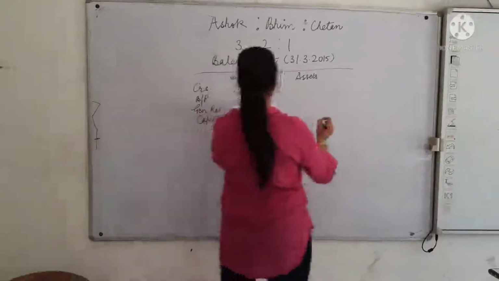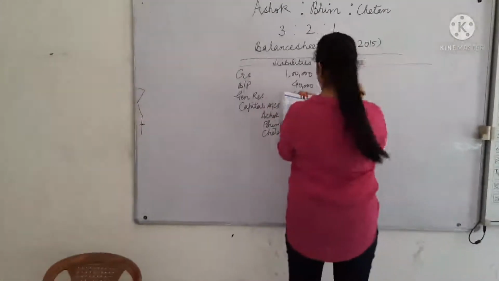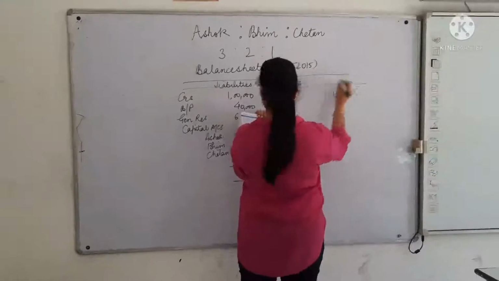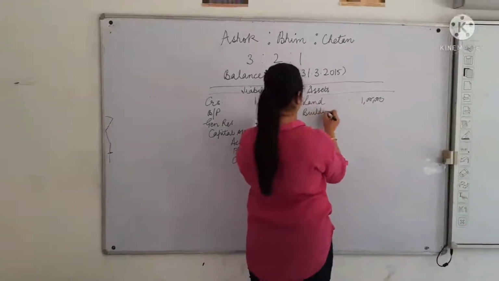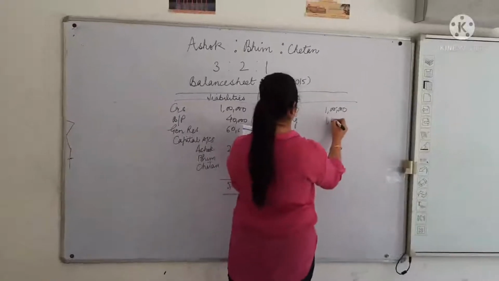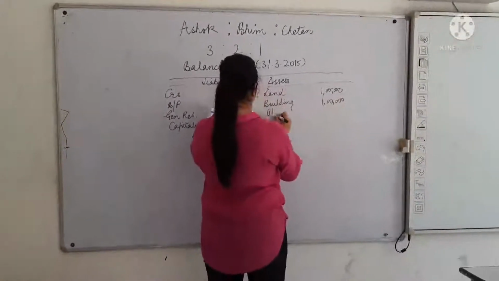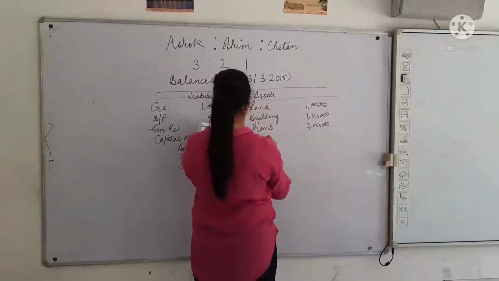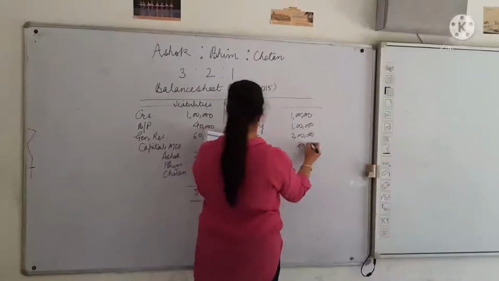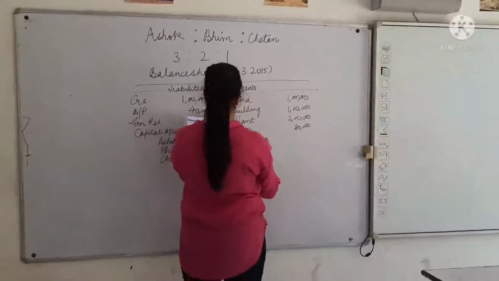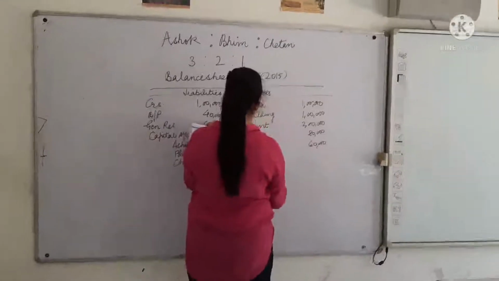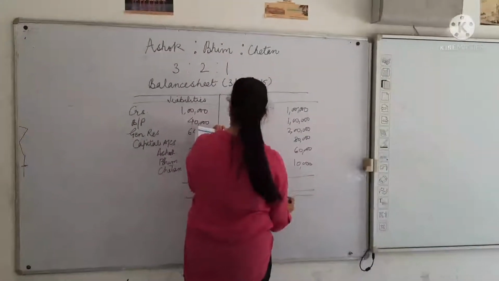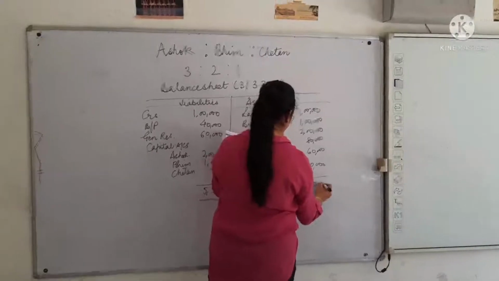So the total on the liability side becomes 5,50,000. On the asset side, you have land, ₹1 lakh, building, ₹1 lakh, plant, ₹2 lakh, stock, ₹80,000, debtors, ₹60,000, and bank balance is given, that is 10,000, and of course the total is equal to the total of the liability side, which is 5,50,000.